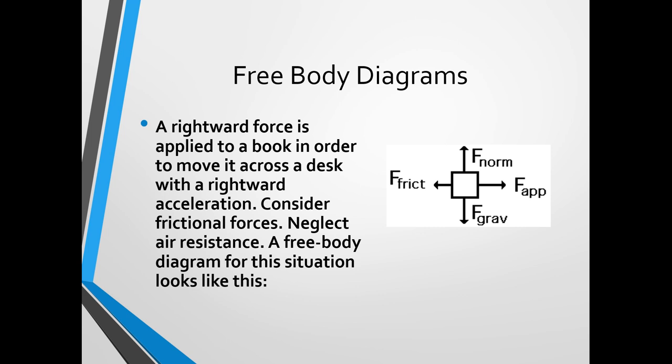So the free body diagram is telling you that the applied force is moving to the right. This is the force pushing the book to the right. It is resisted by friction, which would want to hold it back, meaning friction is a force moving to the left. And then the other two forces we see are the force of gravity pulling it down, and the force of gravity is always counteracted by something called the normal force, and that's counteracting gravity.